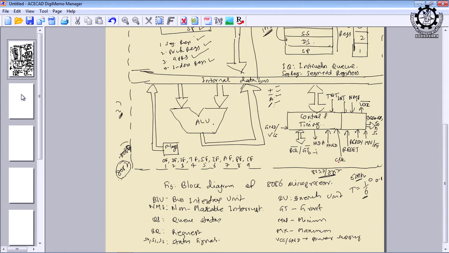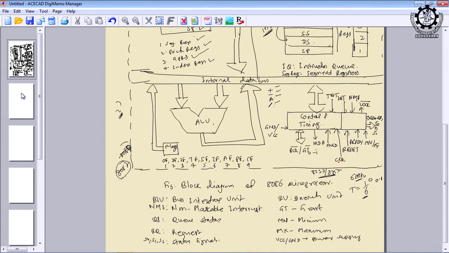But from 486 and 586 onwards, surface mounted technology came, where all the peripheral ICs, including the microprocessor IC, were integrated into a single IC. Here we are able to distinguish: this is the microprocessor IC, this is the peripheral IC, this is the memory IC, or this is the IO interface IC. But in the latest microprocessors, everything is integrated into a single chip, just like a microcontroller. So, we shall see what a microcontroller is.